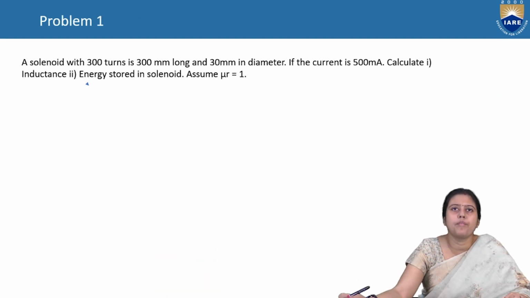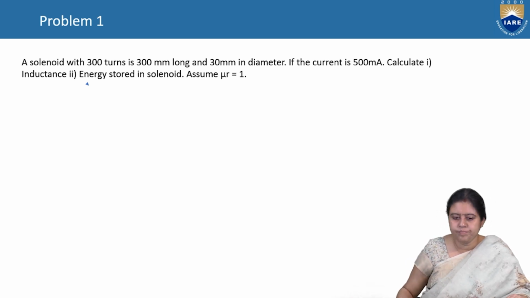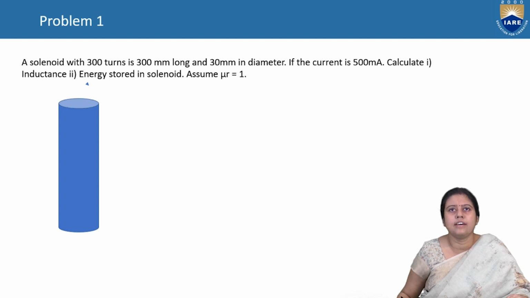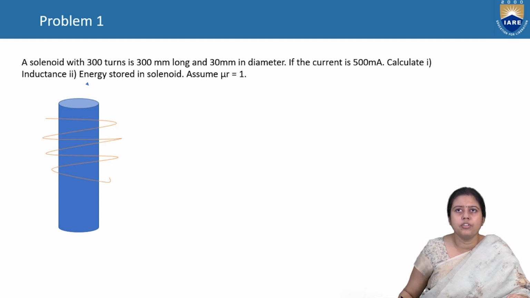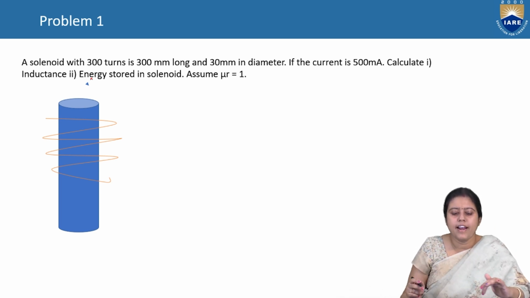Now we will go for a problem. Let us have a solenoid of 300 turns, 300 mm long and 30 mm in diameter. If the current is 500 milliampere, calculate the inductance and energy stored in the solenoid. So first, this is a solenoid, and as we told, it has a diameter, so it looks like a cylinder, and there is a conductor wound on it.